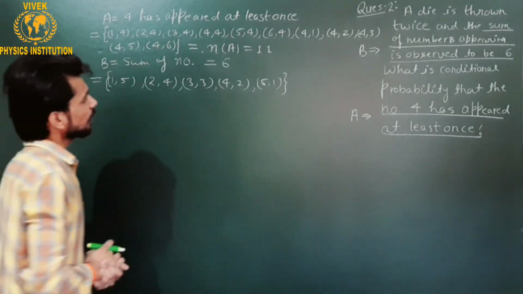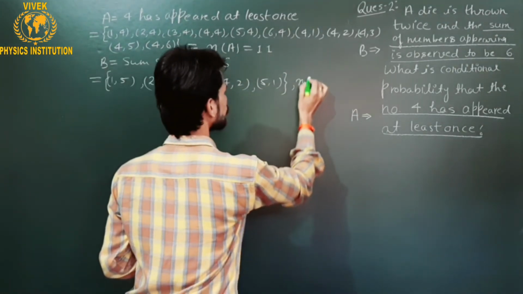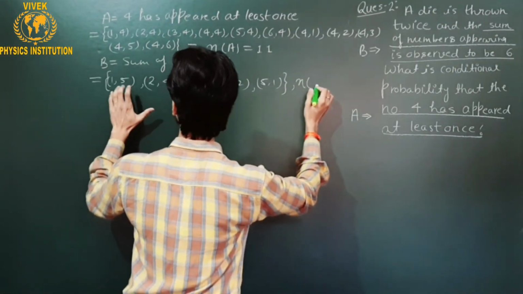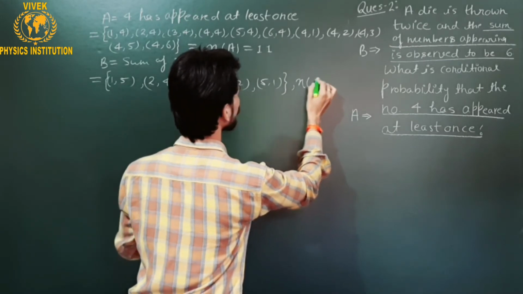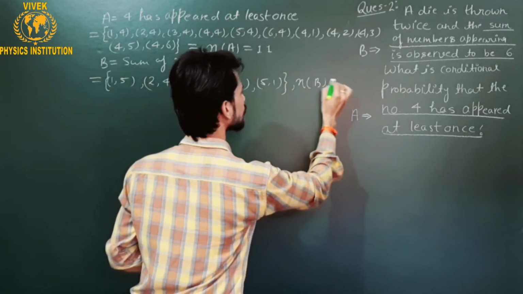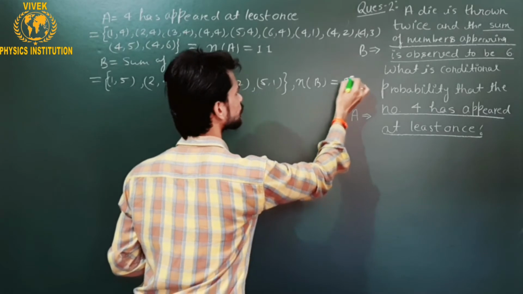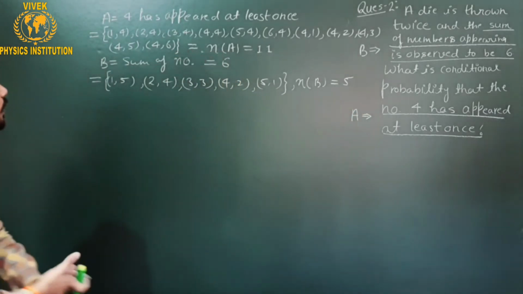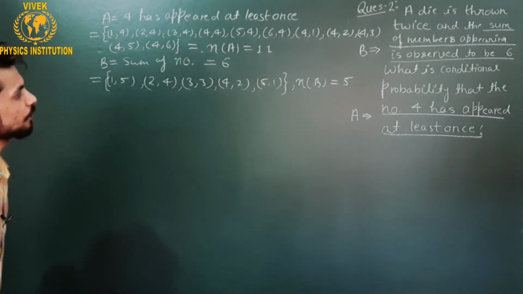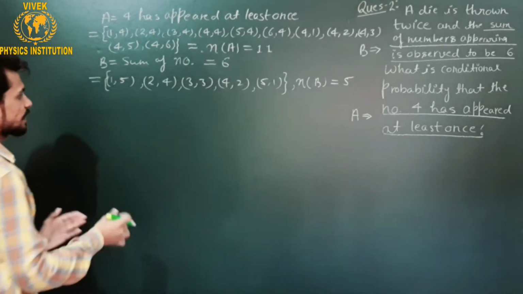Okay. Now if I talk about the number of elements, these are 1 2 3 4 5, the total 5 elements in the event B. Okay. Now let us sort out the probability of occurrence of A under the condition B.